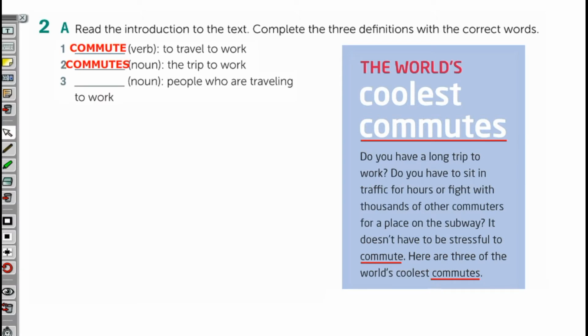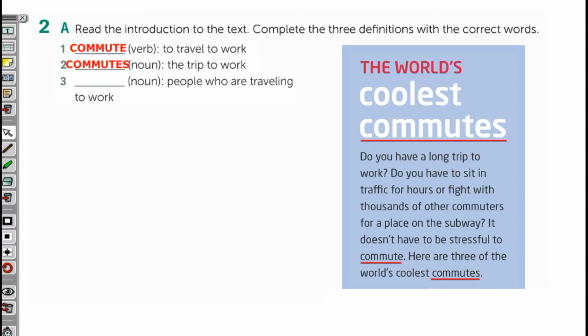Number 2, the trip to work. It is the commute. Alright, commute can be the verb and the noun. So the word for trips to work is commute. So here we have the sentence in the last part of the text: here are 3 of the words. So that's number 2. And number 3, which is the noun that means people who are traveling to work.